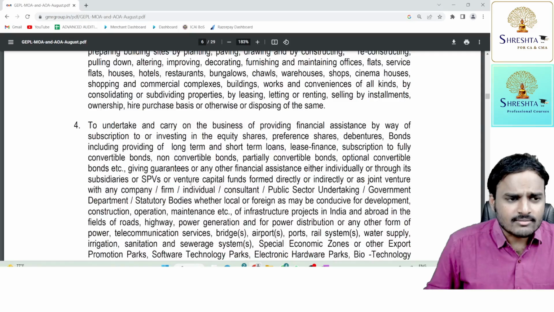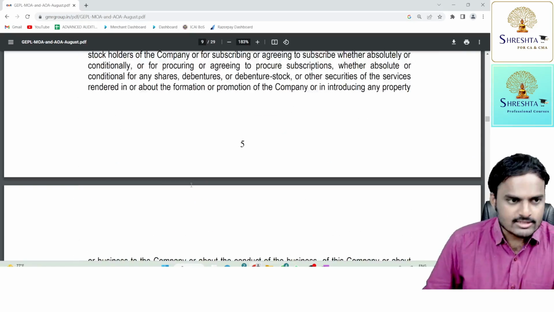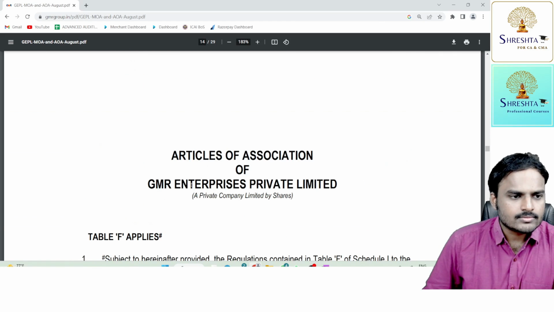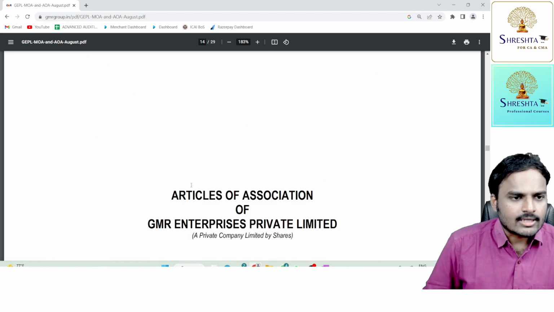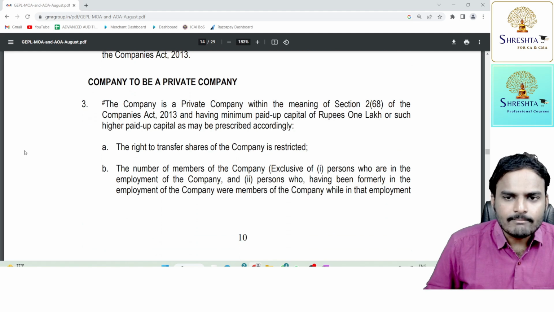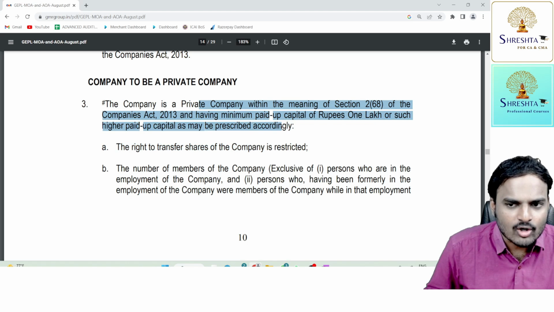So this is the memorandum of association. Next one, articles of association of GMR Enterprises Private Limited. So company to be a private company, Section 2 clause 68 of the Companies Act, and minimum paid up share capital is 1 lakh or such higher paid up share capital as may be prescribed accordingly.